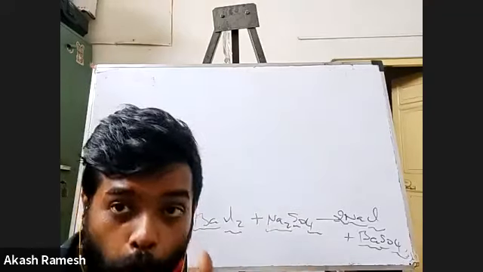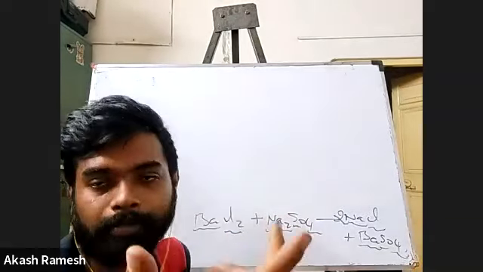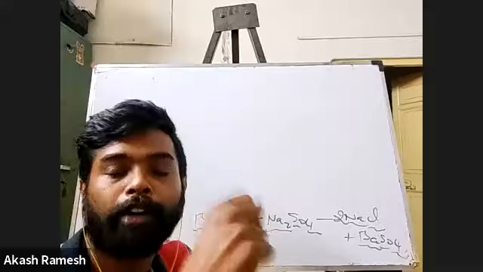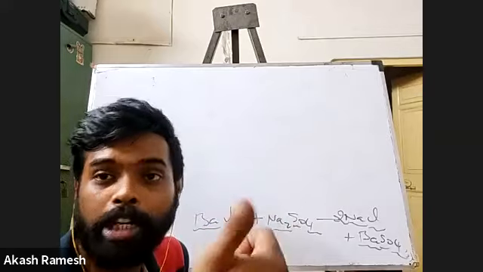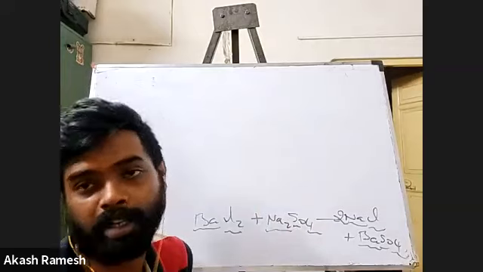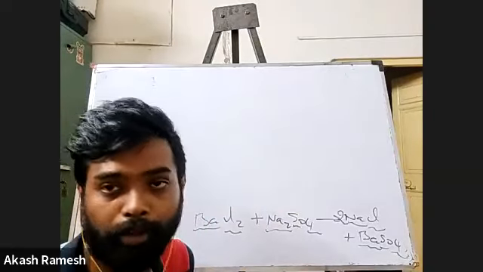If there are elements in the same group, a vertical column, they will form the same ion. You saw beryllium, magnesium, calcium, barium. All of them will form 2+ ions: Be2+, Mg2+, Ca2+, Ba2+. That's what I was trying to say. But what you have to know is that barium, lead, and zinc all form 2+ ions. That's all.